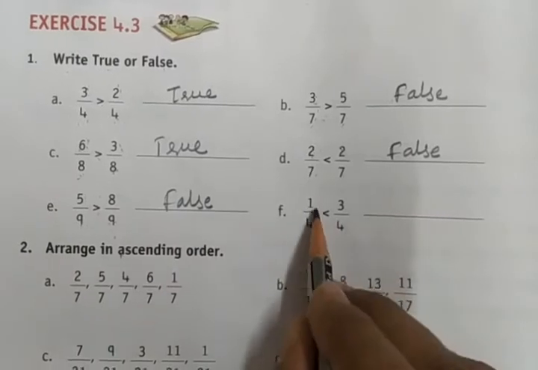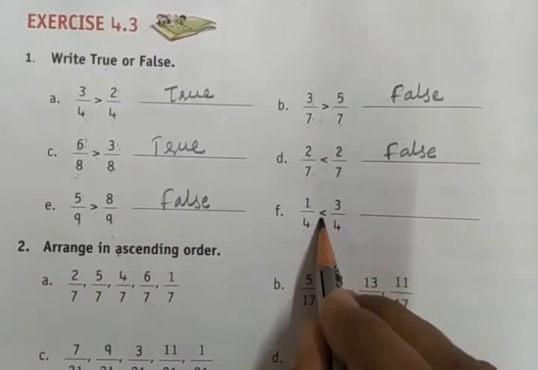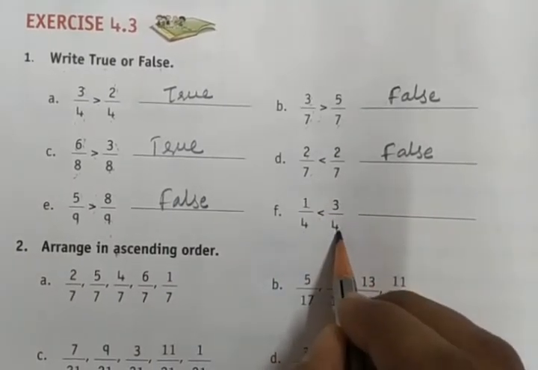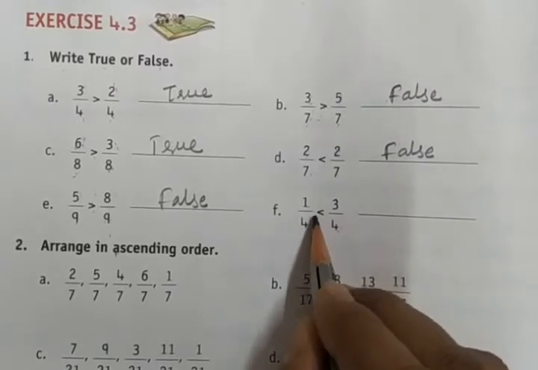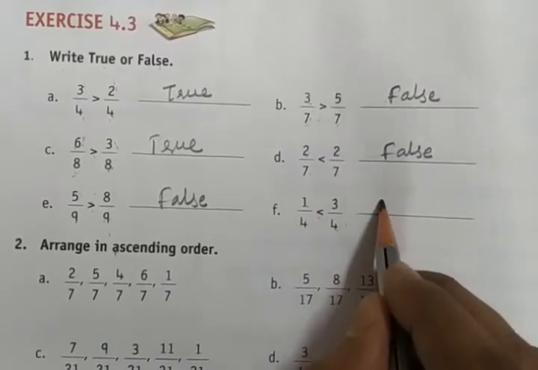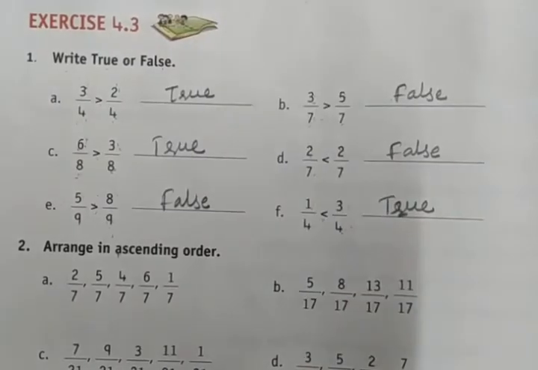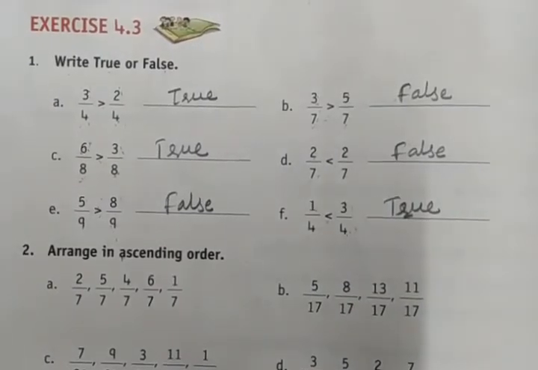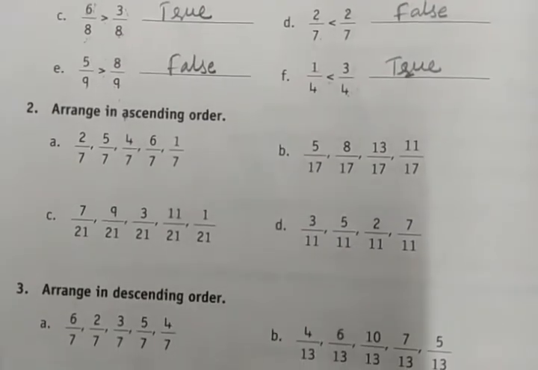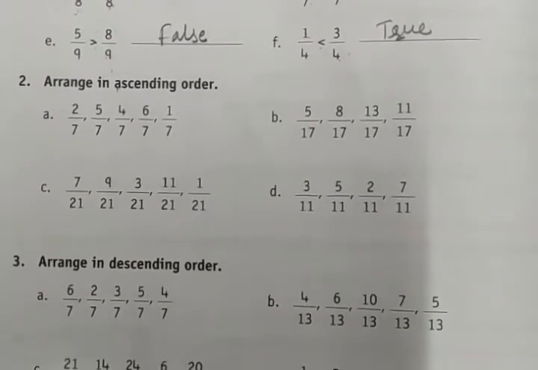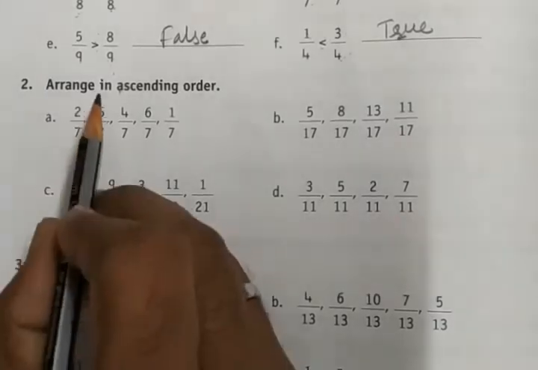Okay. Then 1 by 4 is less than 3 by 4. Correct. 1 is less than 3. So 1 by 4 is less than 3 by 4. This is true. Okay. So like this we have to do the process, true or false. Next, arrange in descending order.